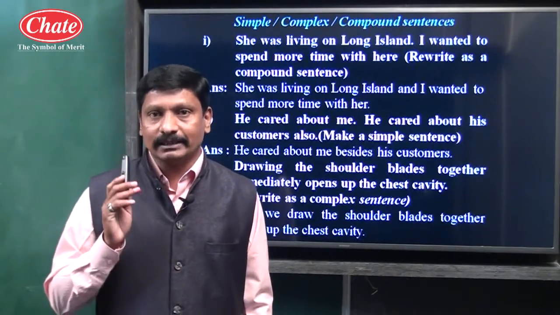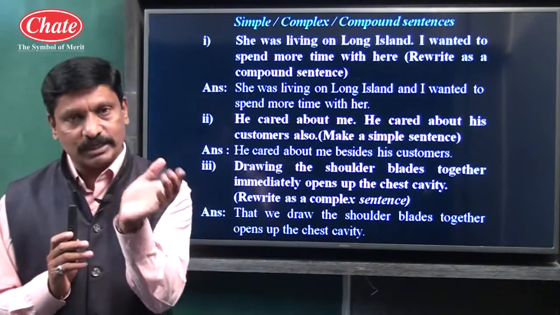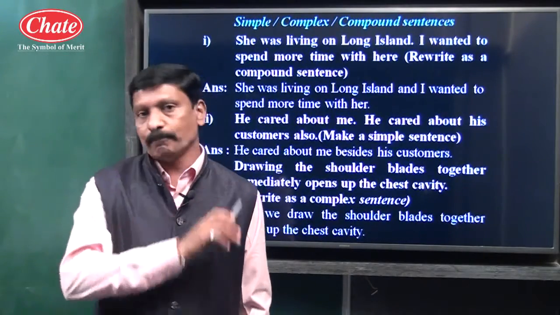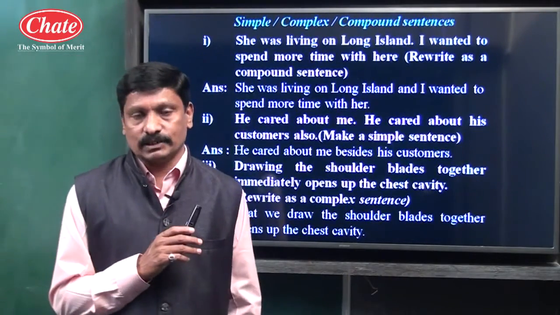After looking at the dog, this is a phrase. This sentence has only one subject and one finite verb. So this is called a simple sentence. Second type of sentence, complex sentence.